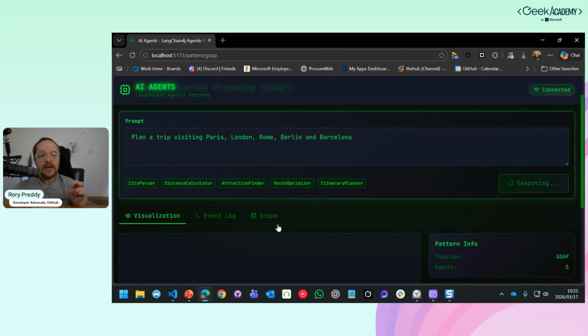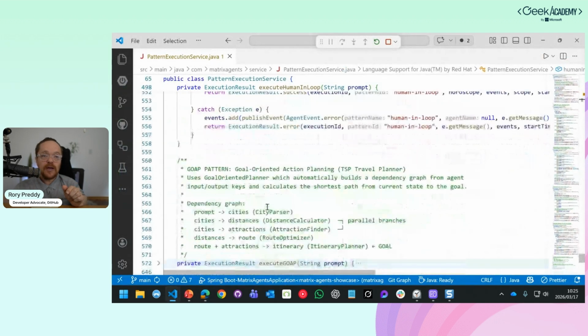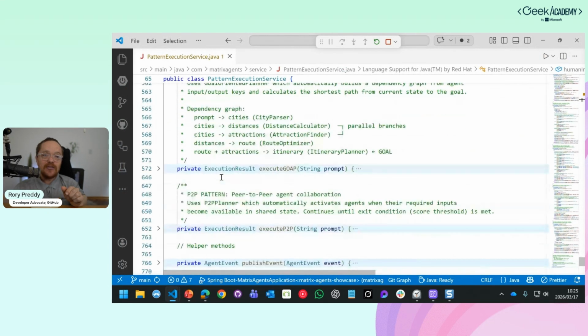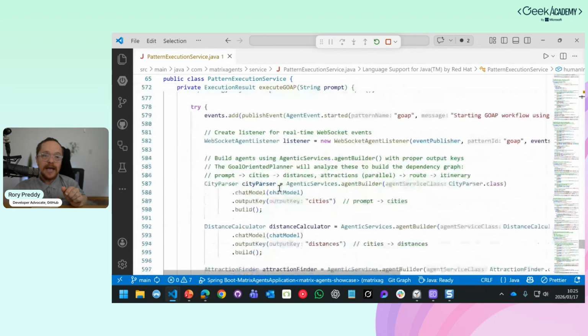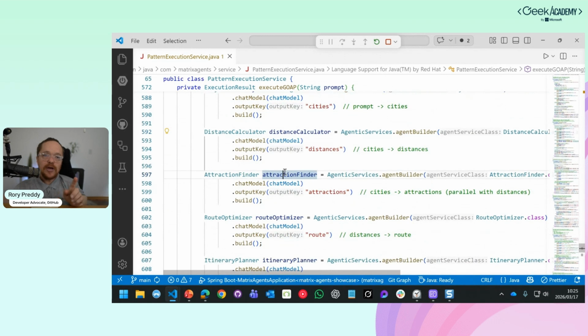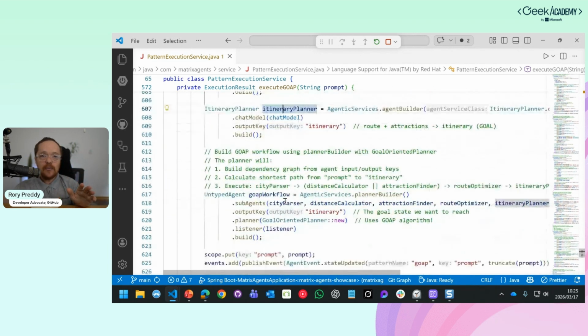This takes about 100 seconds. And then I'm going to go into my execution service here. And what it's going to do, you can see I've even written it there. It's going to go in, and I'm going to create the city parser, the distance calculator, the attraction finder, the route optimizer, the itinerary planner, the normal agents there. But then I'm going to create a planner builder, and I'm going to give it the sub-agents there.